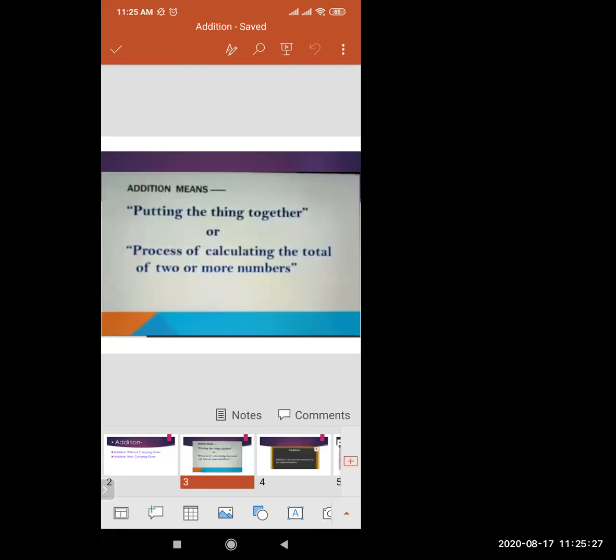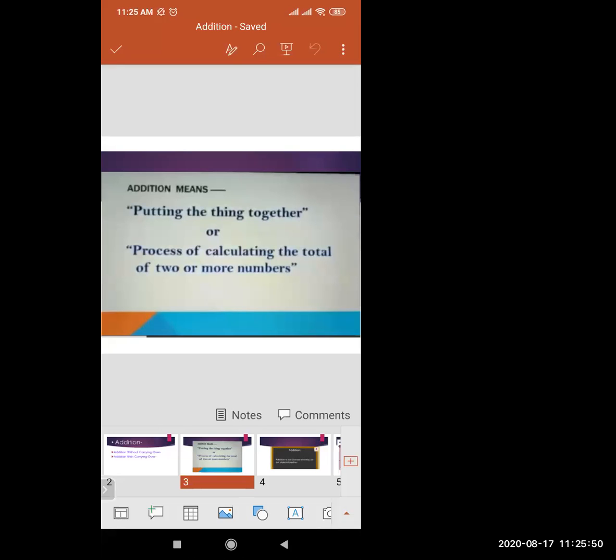So I told you what addition is exactly. Addition means counting things all together, or putting things together, or the process of calculating the total of two or more numbers. This is called addition.